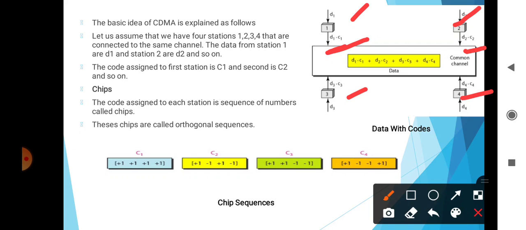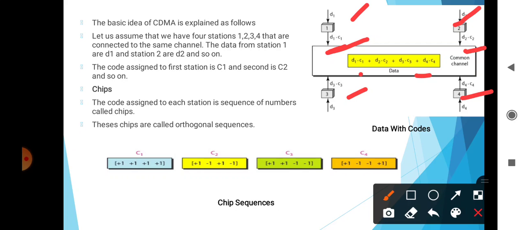The data that goes on the channel is the sum of all these terms, as shown in this figure. Here it is D1 dot C1 plus D2 dot C2 plus D3 dot C3 plus D4 dot C4. Any station that wants to receive data from one of the other 3 stations multiplies the data on the channel by the code of the sender.